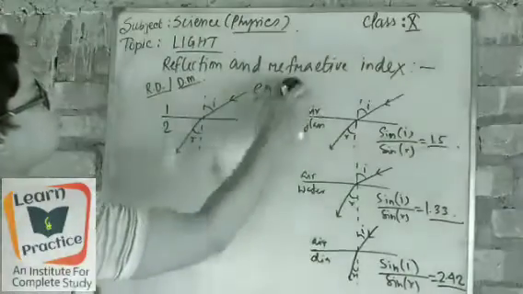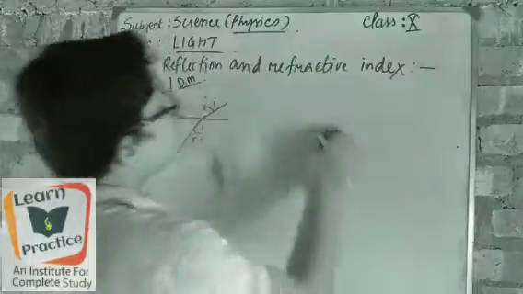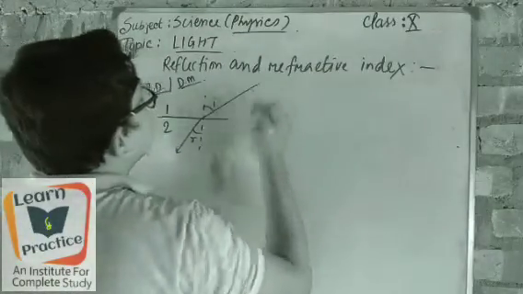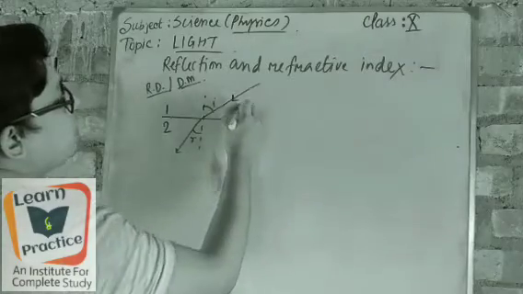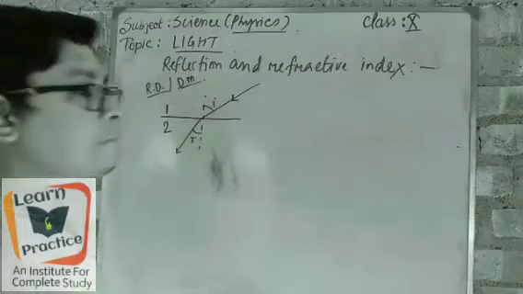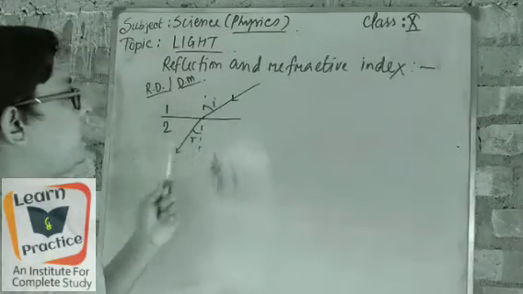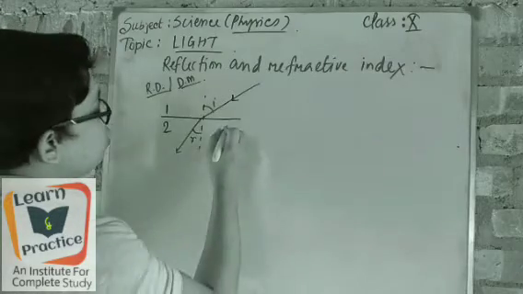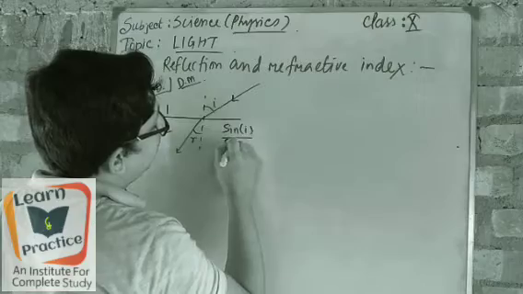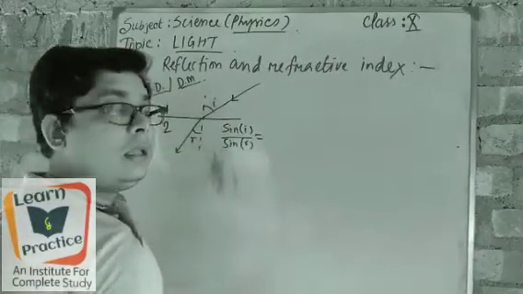Okay, so next we go for the part of it, the refractive index. What is refractive index? Now come again to this example. From 1 to 2, when light is passing, the bending happens like that. Got it? So we can say that sine i by sine r equals a constant.